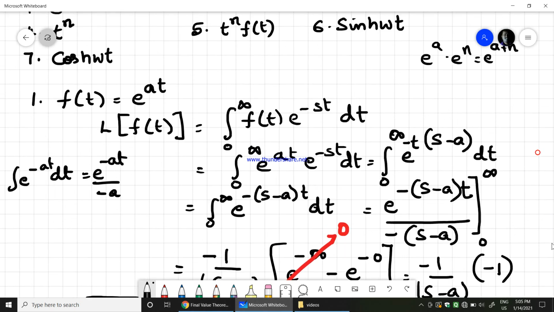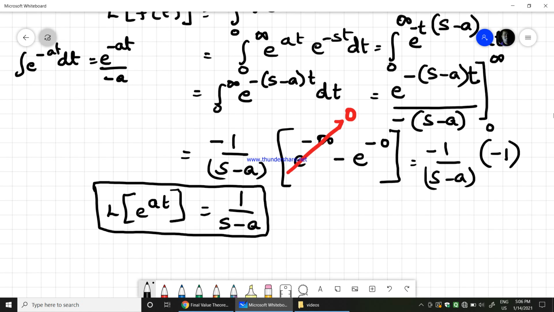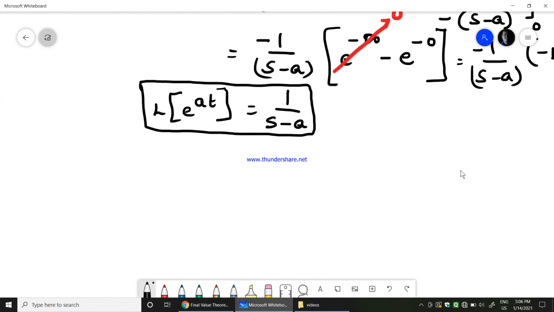Okay, let me go with the second one, sin omega t. So let me find out what is the Laplace transform of sin omega t. See, f of t is given as sin omega t. So we need to know what is the Laplace transform of sin omega t.